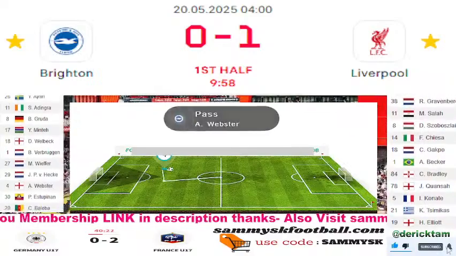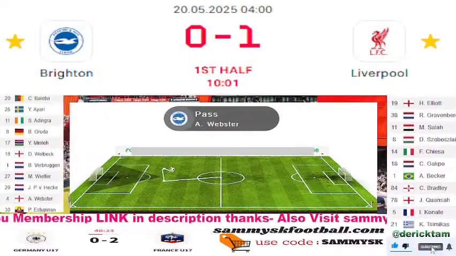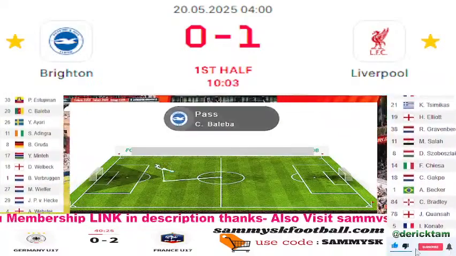Really good play. Well done Liverpool. 1-0. Who said they were taking a bit of time off? Was that Aid, was it?